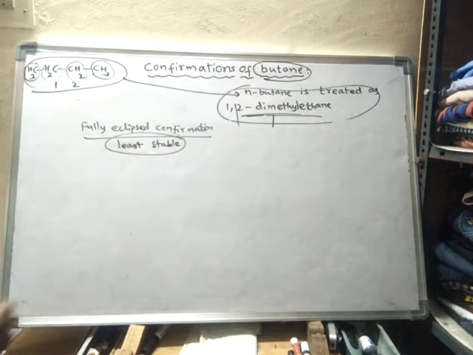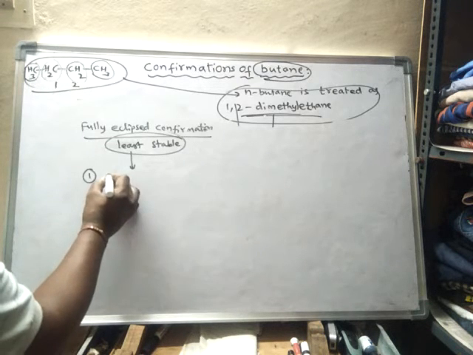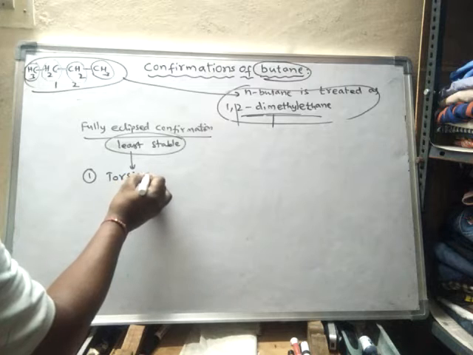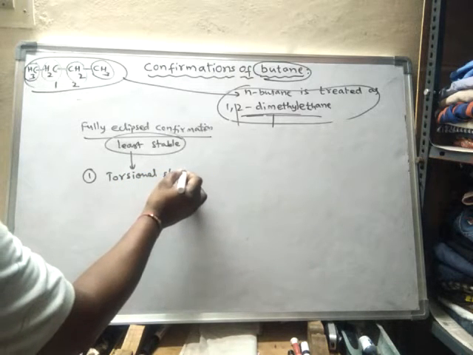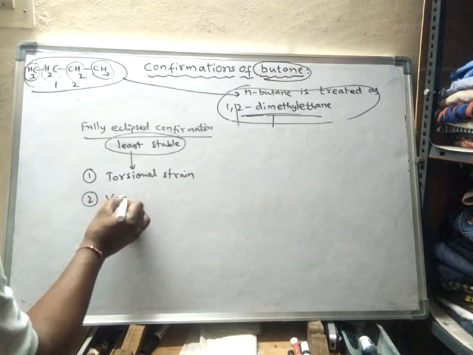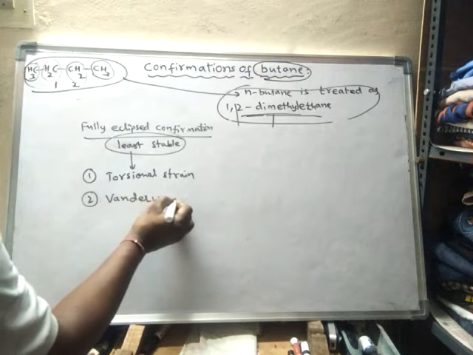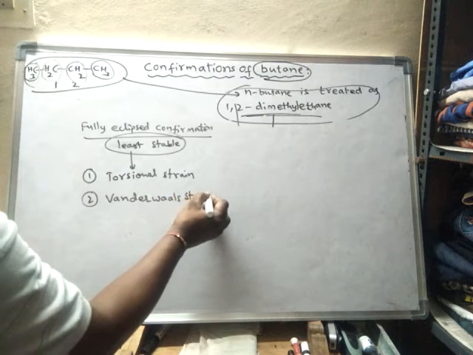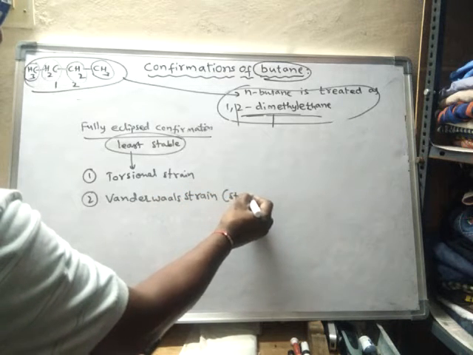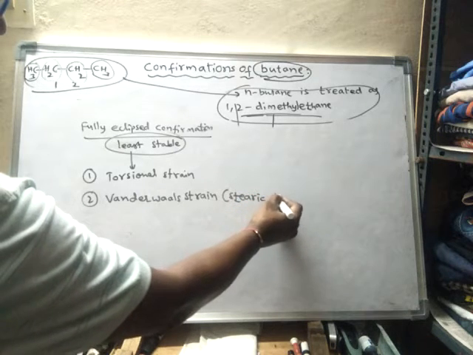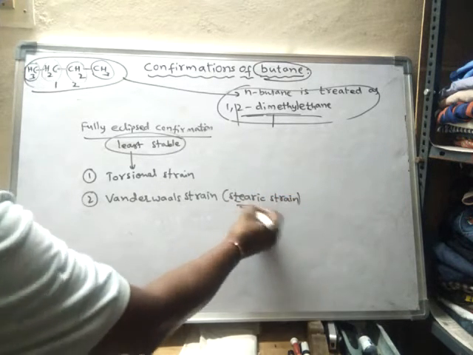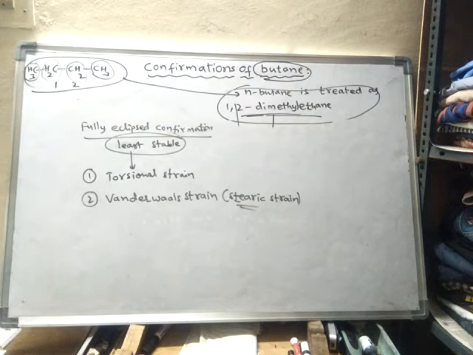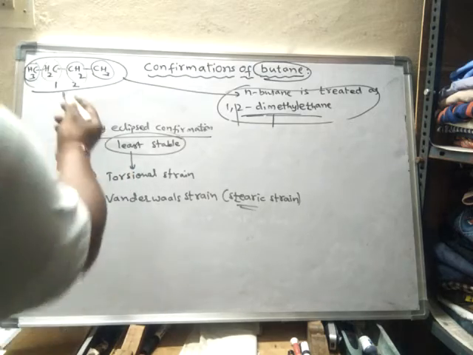Why is it least stable? Because there are large amounts of repulsions. Due to the repulsions, two types of strains are formed: torsional strain and van der Waals strain. Van der Waals strain is also called steric strain. Steric means it is related to spatial arrangement, space.